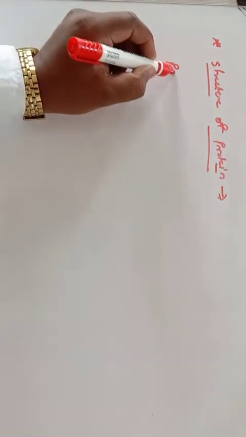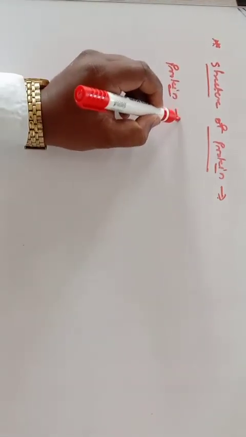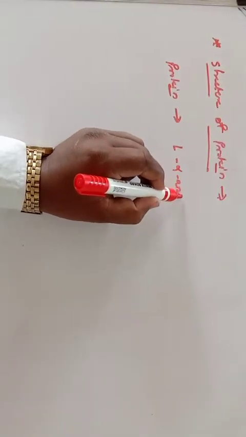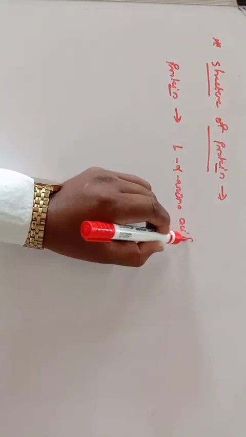So we all know that proteins are the polymers and the amino acids are the monomers. A number of amino acids joined together give a protein molecule. So proteins are the polymers of L alpha amino acids.